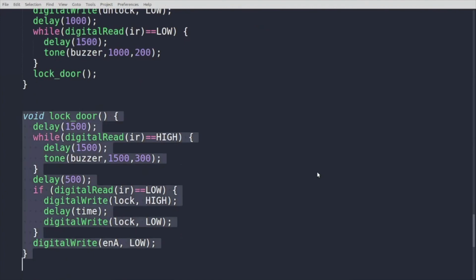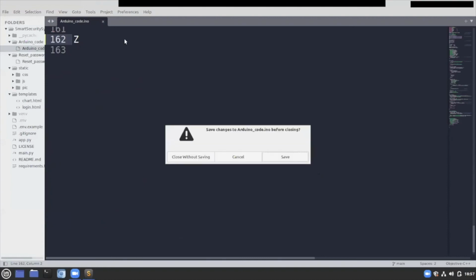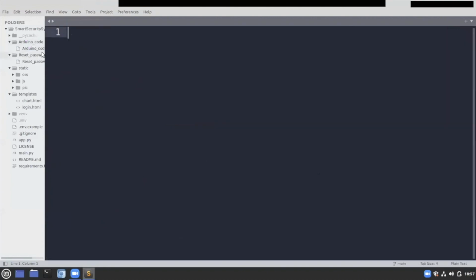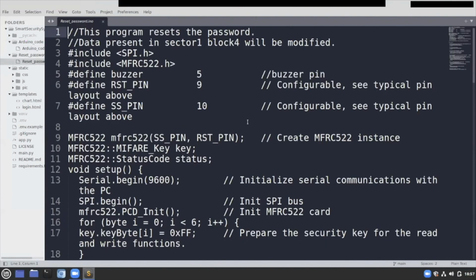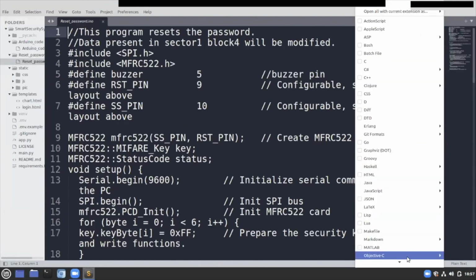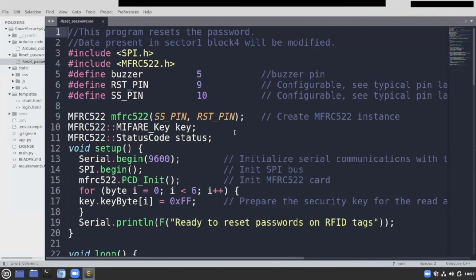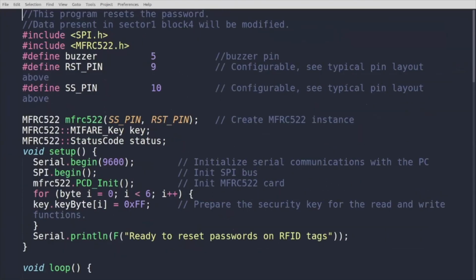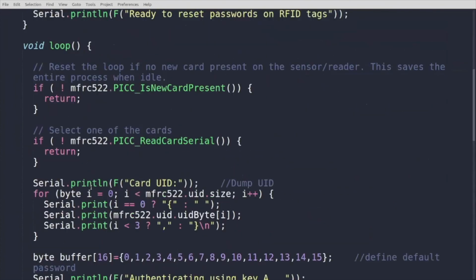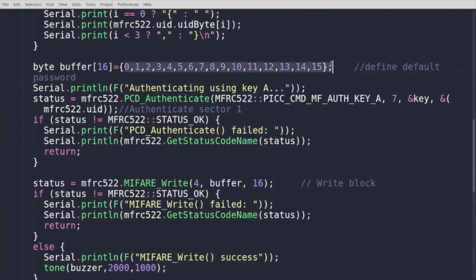So now we had a look at how the Arduino code works. This is another code that resets the password in the tags. As I said, there is a default password. So in case the Arduino board is reset by any chance, it is going to forget the previous passwords. So we have to reset the password in the tags. This just resets the password with the default password.